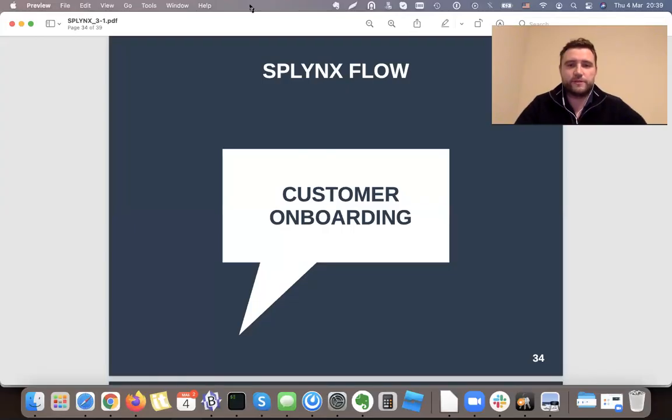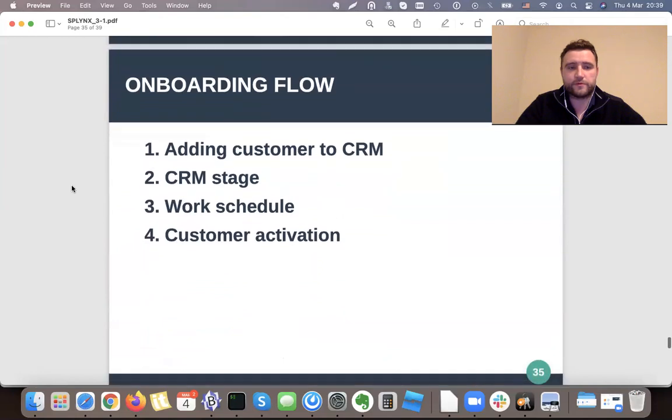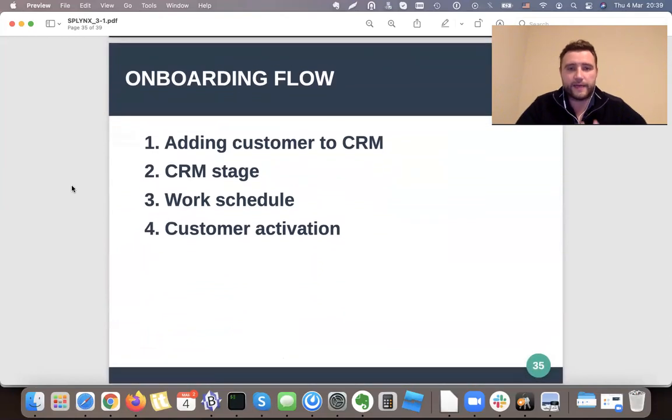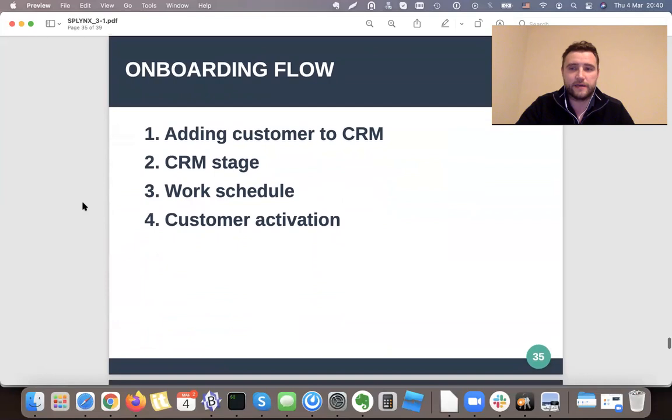Hi, this is a short video where I will be explaining how to onboard a new client in Splynx. So there is a flow that's described with the 4 steps. First of all, we are adding customer to CRM. Then we work inside the CRM with this client. Then we schedule a job and we plan all the activation of the customer. And then we activate clients, activate him billing, send him welcome message and all this.